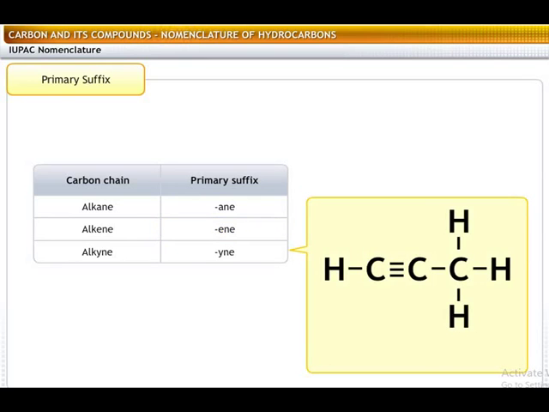Hydrocarbons that contain a triple bond between carbon atoms are known as alkynes, and for naming such hydrocarbons, the primary suffix "yne" should be added. For instance, a molecule that has three carbon atoms will have prop as the root word. If there is a triple bond between the two carbon atoms, add the primary suffix "yne." The molecule is therefore named propyne.